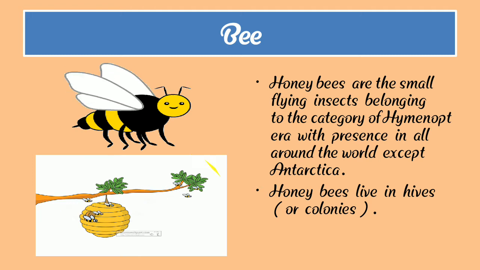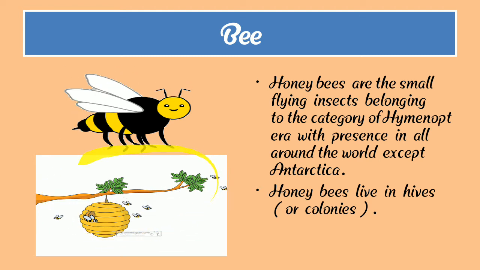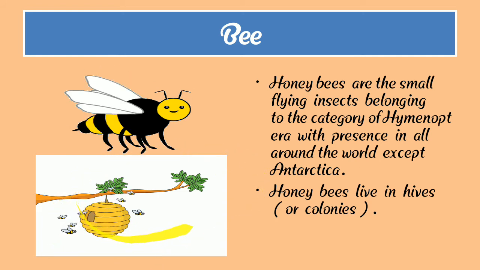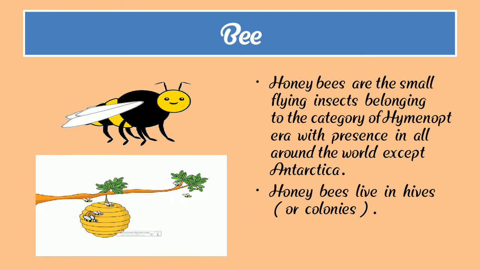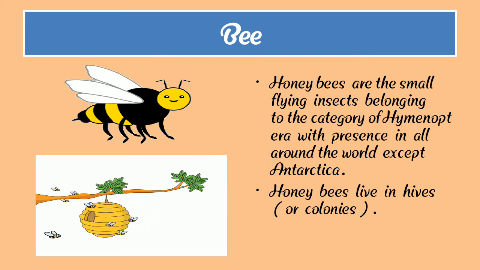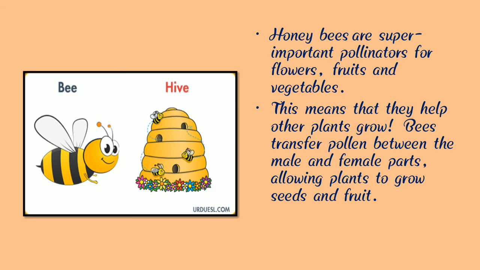Here we can see a photograph of hives and honeybees. Honeybees give us honey, and they are small flying insects. Honeybees live in a hive.